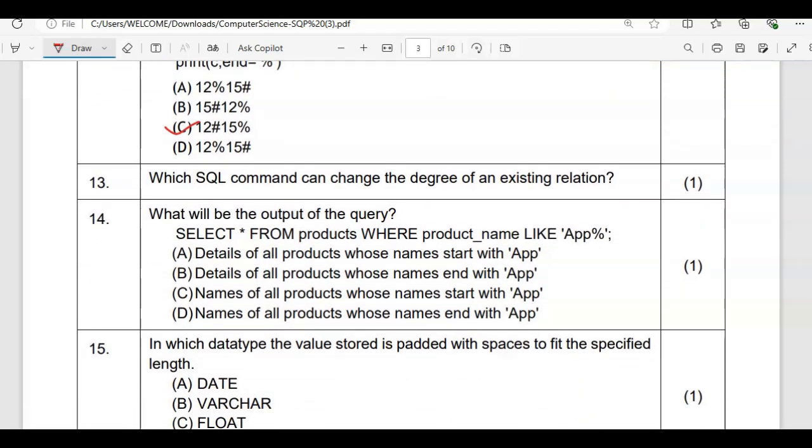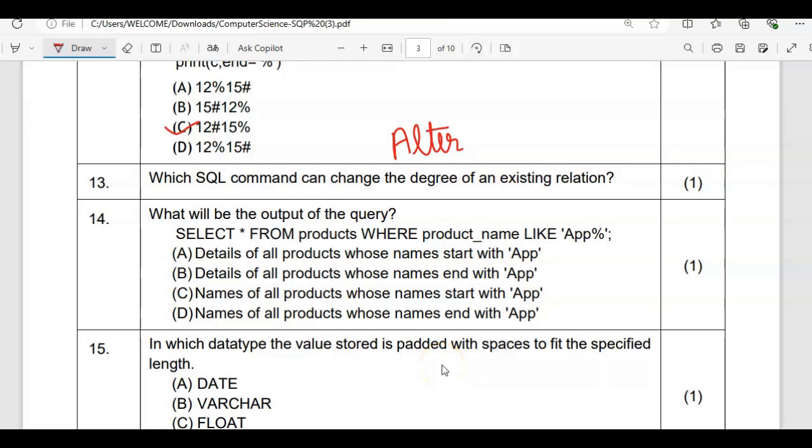Now, which SQL command can change the degree of an existing relation? Degree is the number of columns only. So how can we change the number of columns present in this? We can change it with the help of the alter command. Okay, alter command is actually used to change the degree of the existing relation. So the next question is 14.